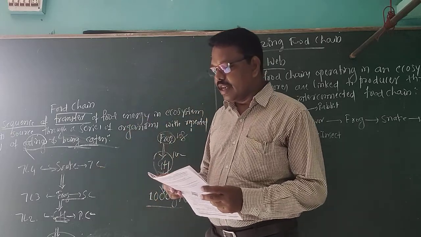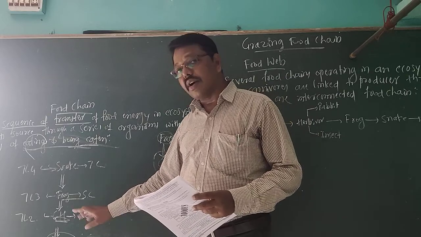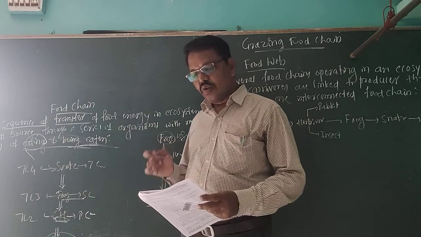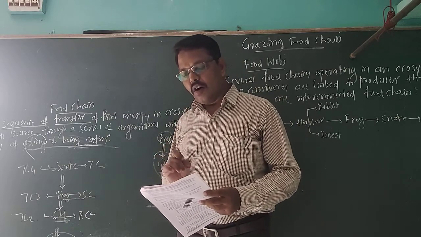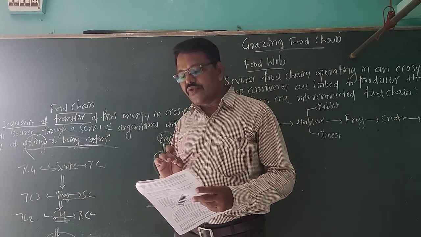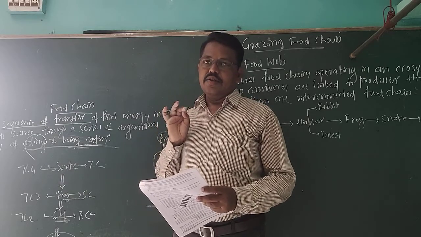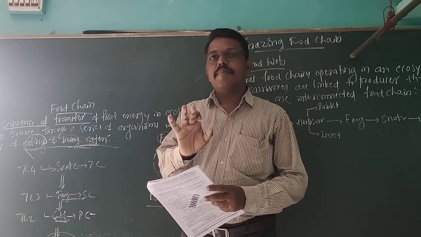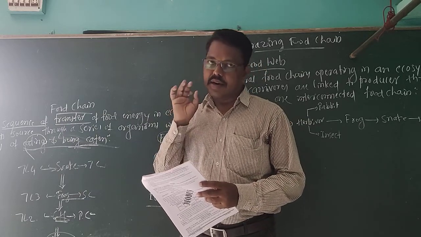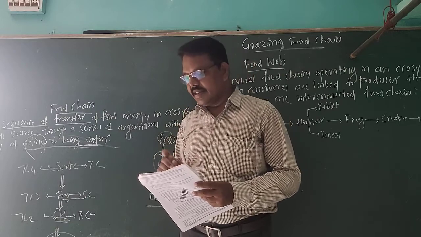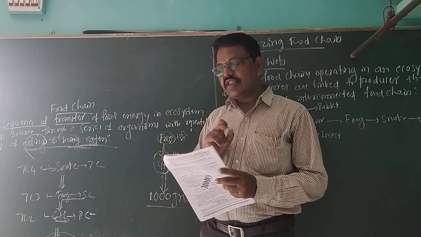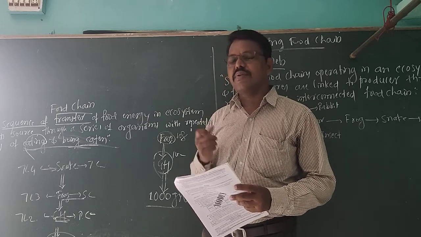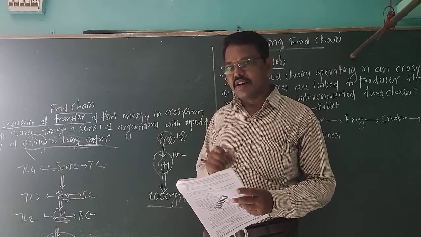Then these herbivores. Here I will give a grasshopper example. You can take another example: mouse, rabbit, goat, cow, horse, it may be elephant. Which feed directly on producers? Those herbivores will directly eat producers. Hence, these herbivores are part of the primary consumer. I want to call it C1 also, consumer 1 or primary consumer.